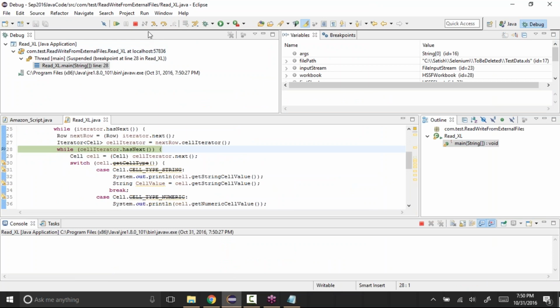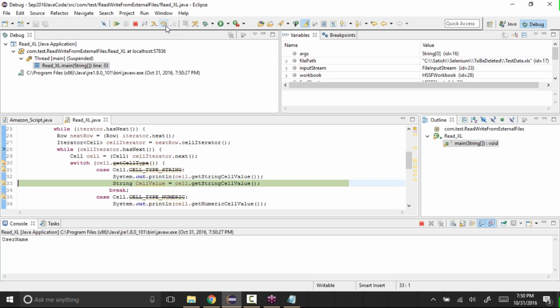It came here. See, step over, F6, then getting the cell. As we are starting from the first row, we are getting the username, then we go to the second cell and get the value, the password.